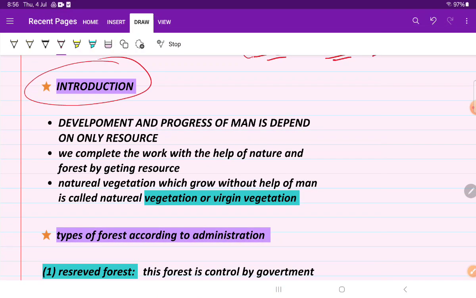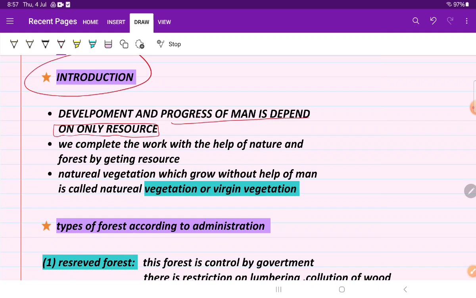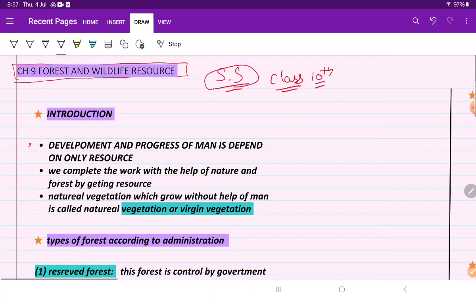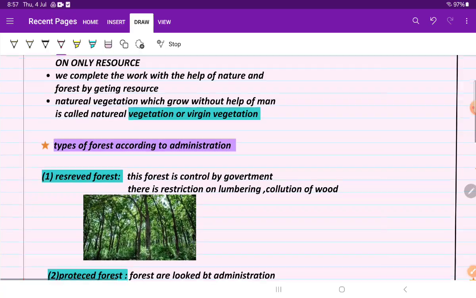The development and progress of a man depends only on the resource. It means we are dependent only on the resource. We complete our work and satisfy our needs and wants with the help of resources only. So this is the second point. Now the third point: natural vegetation which grows without the help of man is called virgin vegetation or natural vegetation. I hope that is clear to you all. There is not any type of help from humans in that, so that is known as virgin vegetation.